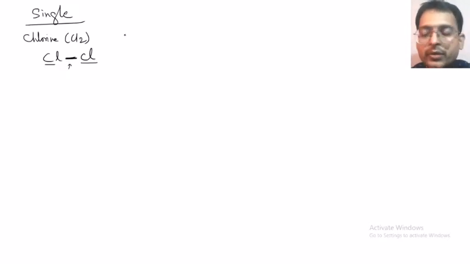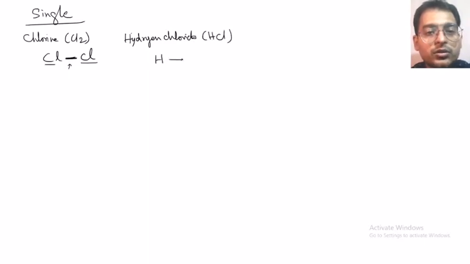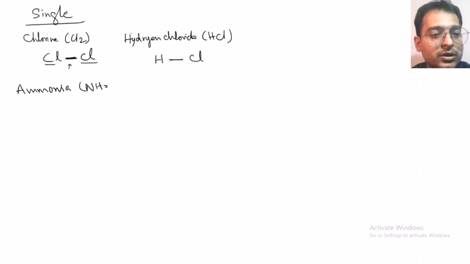Same thing with hydrogen chloride, HCl. This indicates there is one covalent bond between the two atoms. Let us see some more examples. Ammonia, formula NH3.